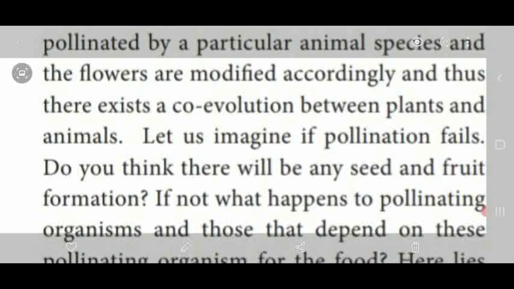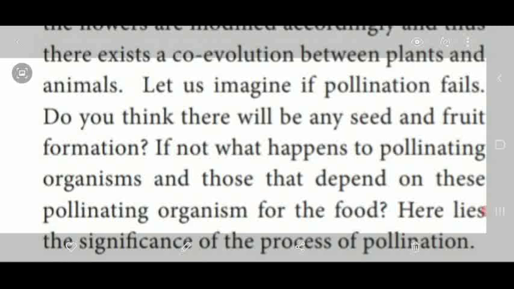If there is no pollination process in the plants, there is no formation of fruit and also no seed. No fruit, no seed means there is no new organism produced on the earth.